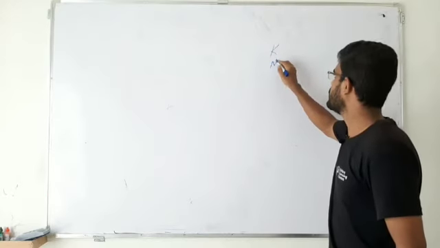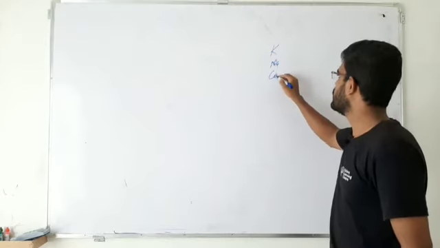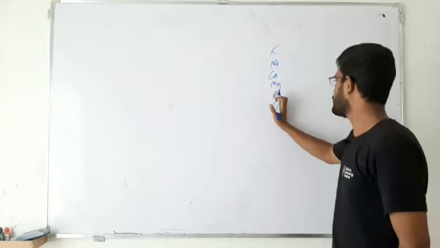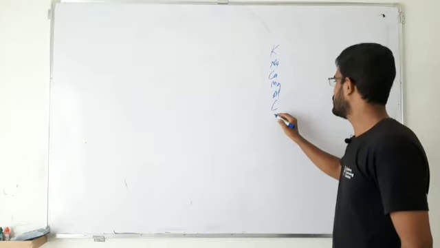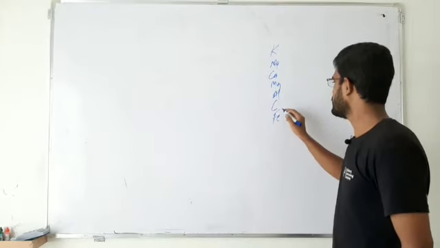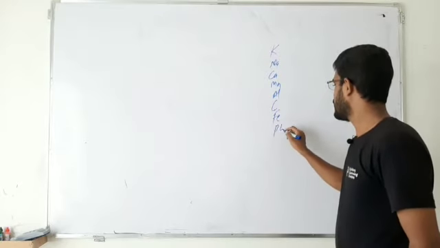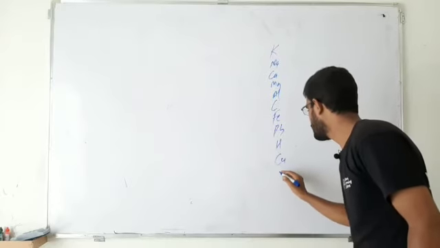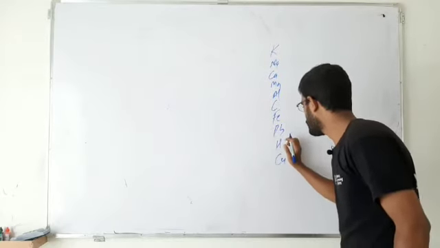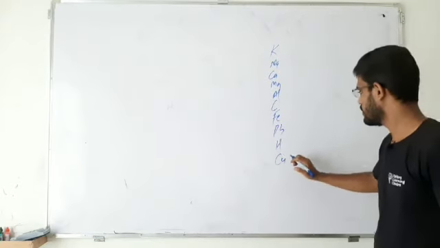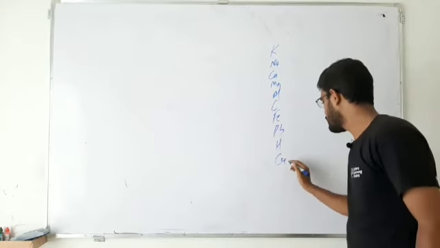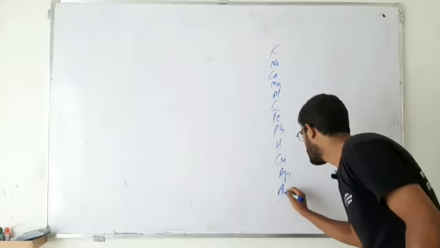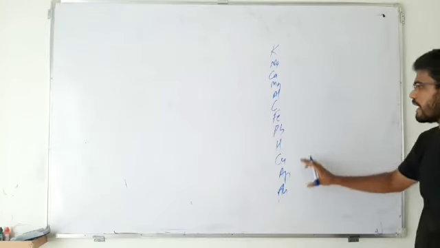You have K, Na, potassium, sodium, calcium, magnesium, aluminium, then carbon, iron, lead, hydrogen, then you have copper, Ag and Au. Okay, that's the activity series.